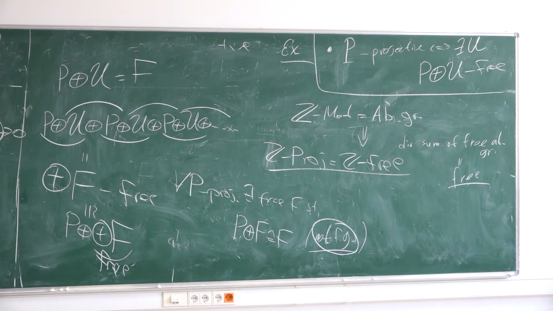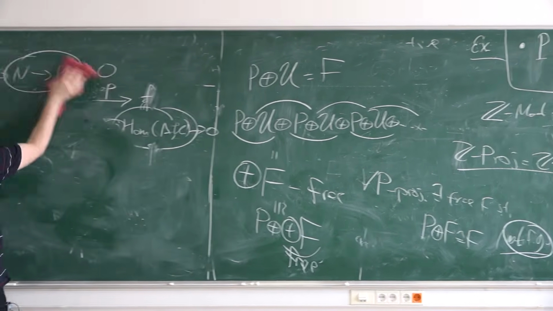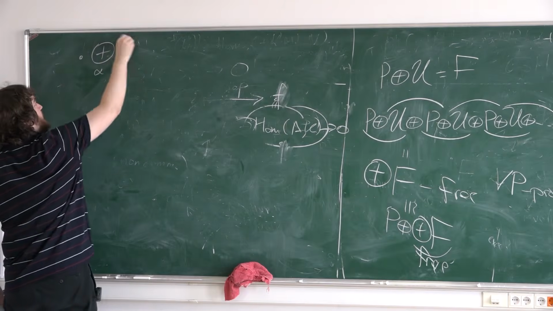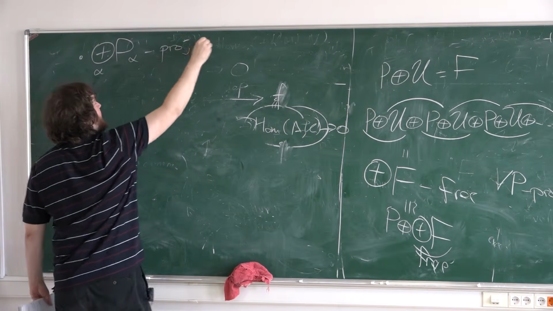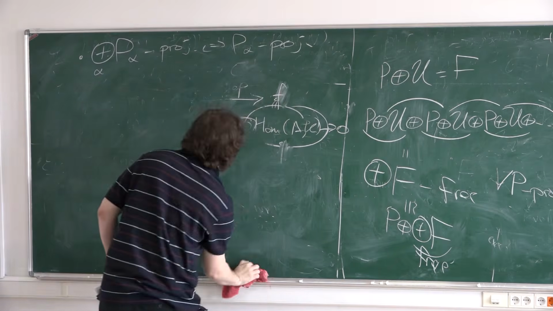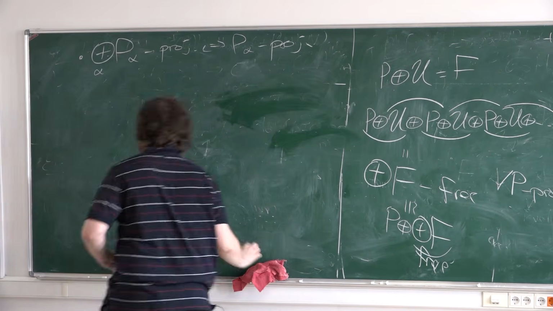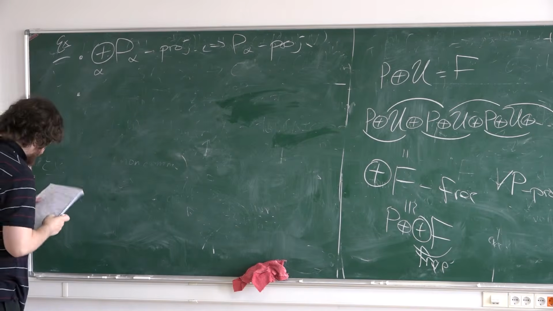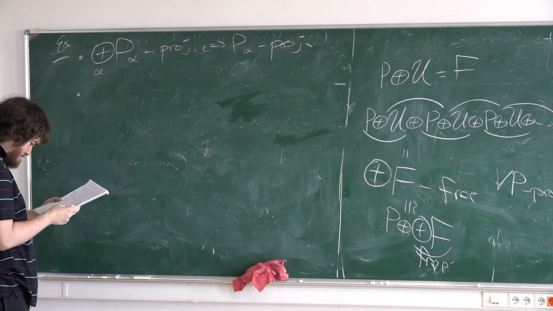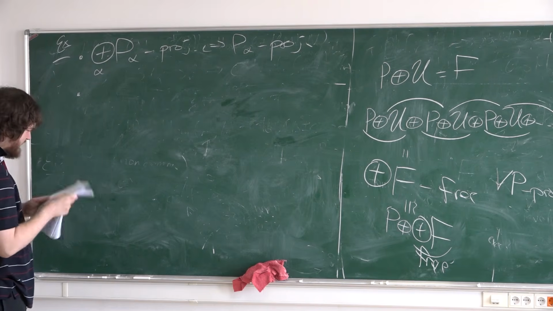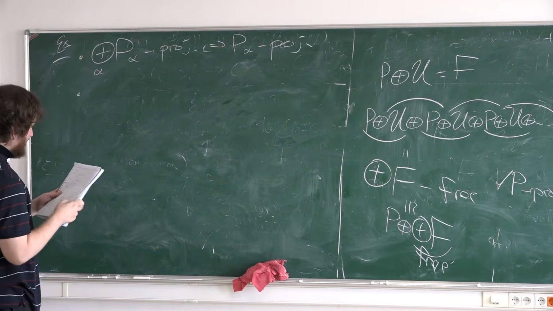Some easy properties. For example, a direct sum of modules is projective if and only if each summand is projective. It's also an easy exercise. Okay. Another property, maybe it's enough properties. Yes, another property.